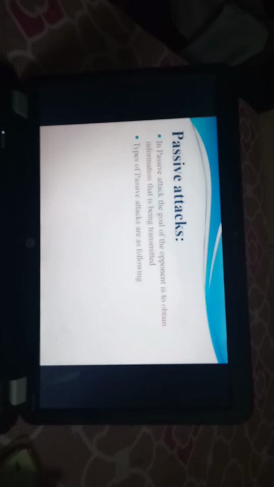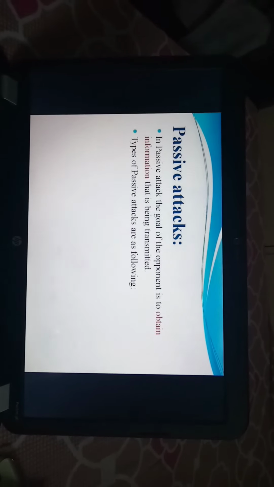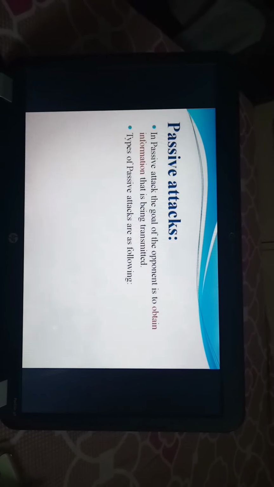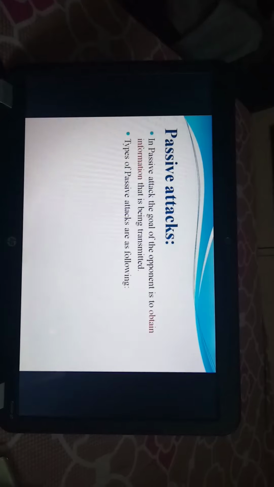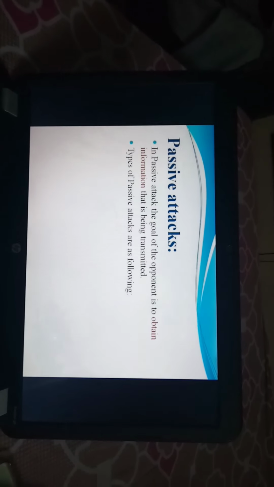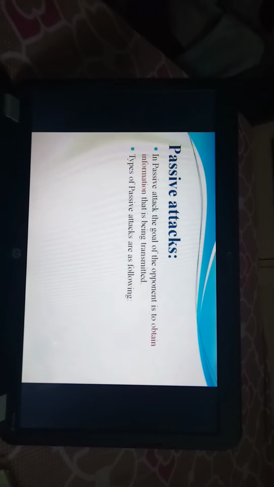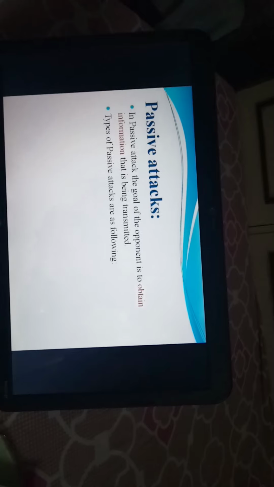Now the next type of attack is passive attack. In passive attack, the goal of the opponent is to obtain information that is being transmitted. Meaning the attacker only obtains the messages, the sequence of messages, and the content of messages. He does not make any modification in the messages. This is called passive attack.